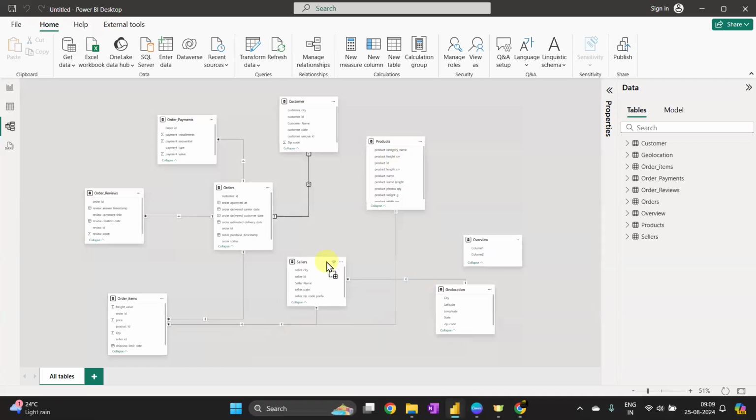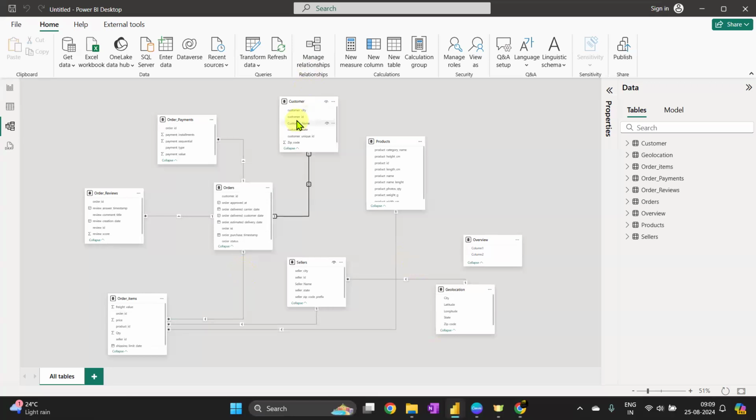Even if other tables contain the customer ID, this is going to connect to the customer table only, not with the order table, because the customer table is specific to the customer information here, like city, state, etc.